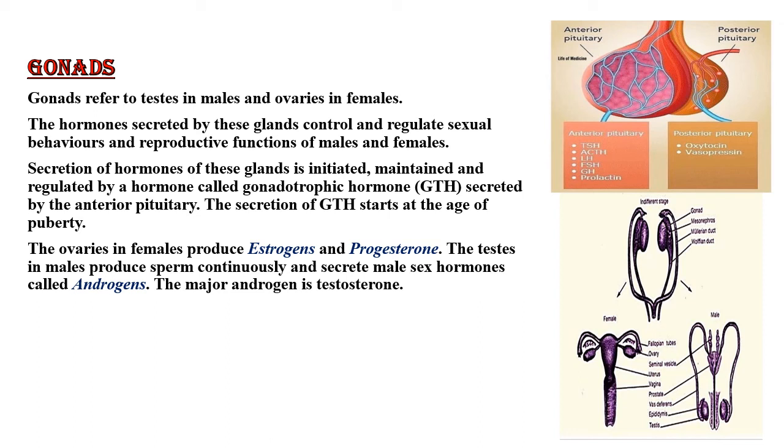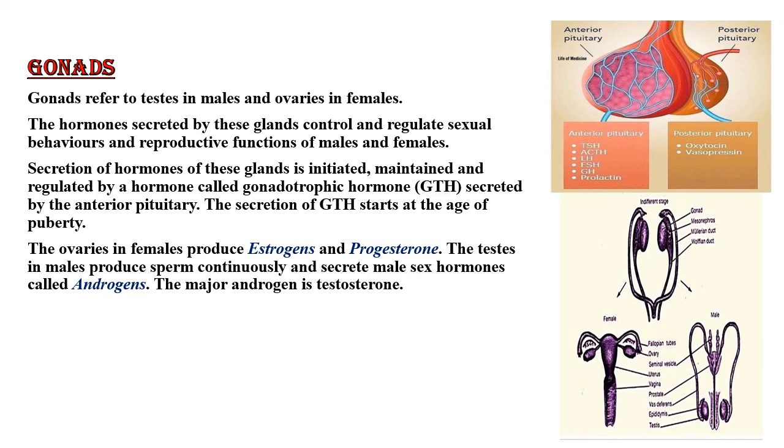Now, if we move to the males, the hormonal system for reproductive behavior is much simpler in them because there is no cyclic pattern. And testes in males produce sperm continuously and secrete male sex hormones which are called androgens. Now, the major androgen is testosterone. Testosterone prompts secondary sexual changes such as physical changes, growth of facial and body hairs, deepening of voice, and increase in sexually oriented behavior. The increased aggression and other behaviors are also linked with testosterone production in the males.